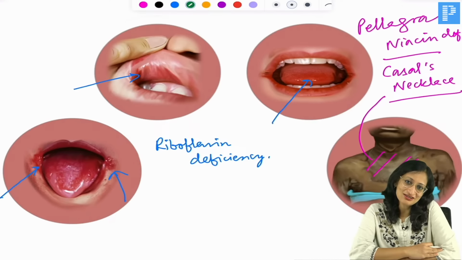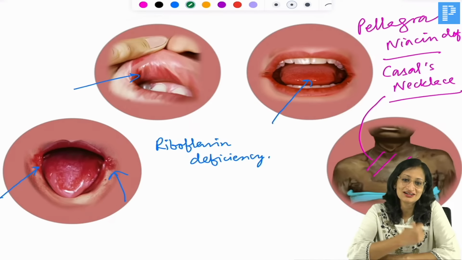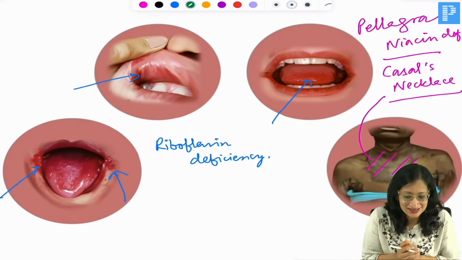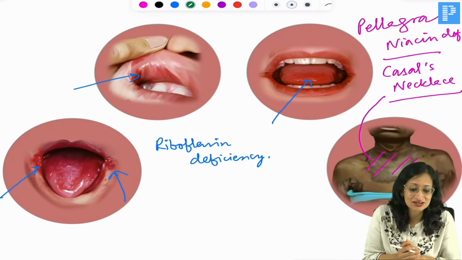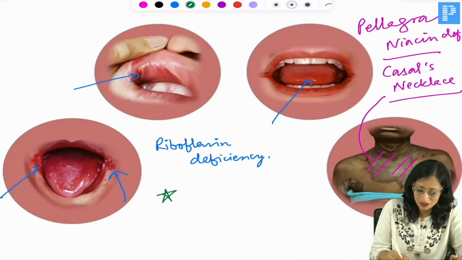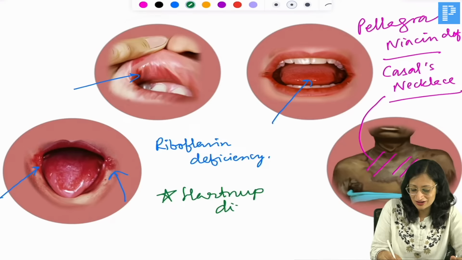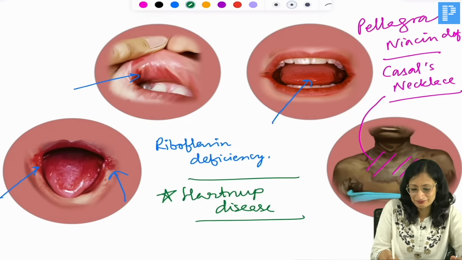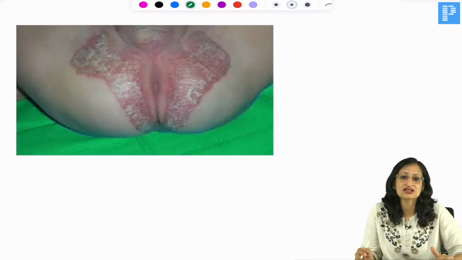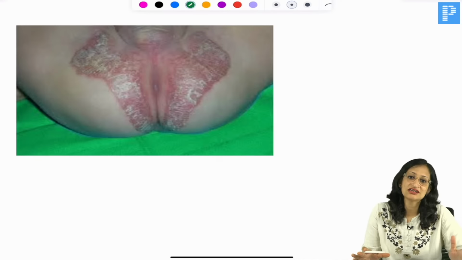So, can you tell me in which metabolic disorder you can get this Casal's necklace-like rash or pellagra-like rash? Yes, it is Hartnup disease. Very good. So, it is Hartnup disease where you can get this pellagra-like rash. Okay, right. So, moving ahead, if you are getting such a rash in a child who is having diarrhea,